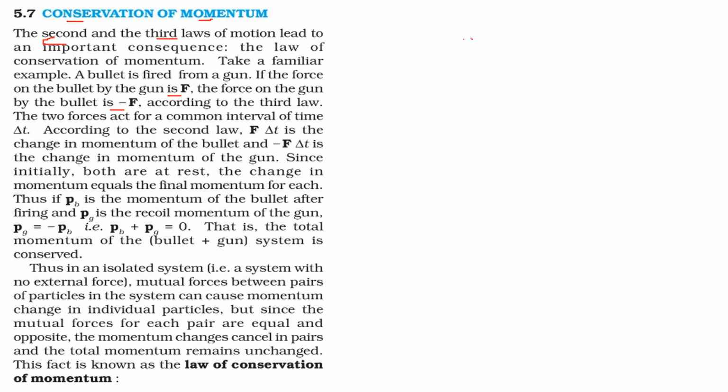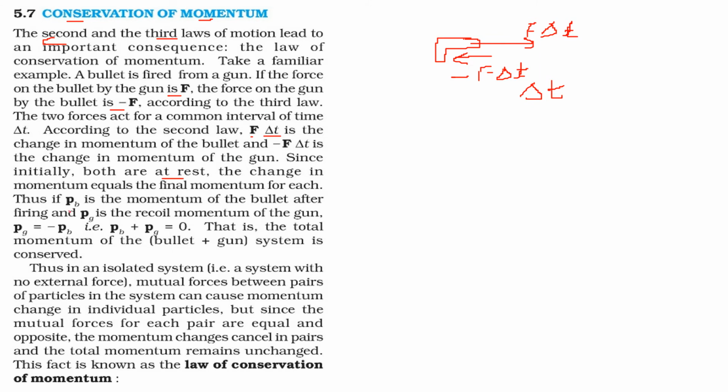See, if the bullet goes like this, there will be a recoil in the opposite direction. So if this is F, this would be minus F, according to the third law of motion. And the two forces are acting for a common interval of time, that is delta t, the same. So what is the second law? F delta t is the change in the momentum of the bullet, same time, and minus F delta t is the change in the momentum of the gun. And since both are at rest, the change in the momentum is equal to the final momentum for each.